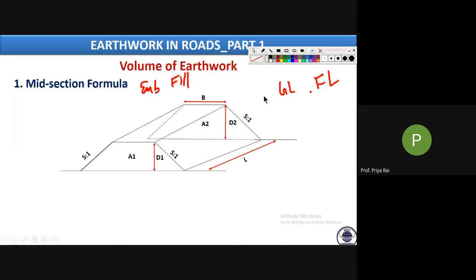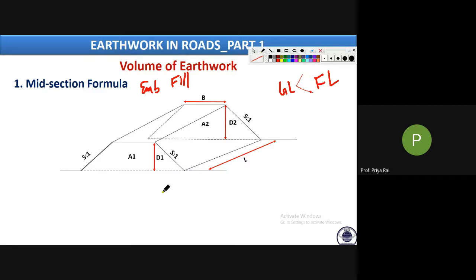So in this case, tell me, which is the condition? Should ground level be greater than FL or FL greater than ground level? In embankment, where will your road be? Where do we need to construct the road? At this level or at this level? In embankment, at the formation level, above. So this is where we have to construct our road. This level is the formation level. So formation level is greater than the ground level. So here this is the condition. Ground level is below the formation level.